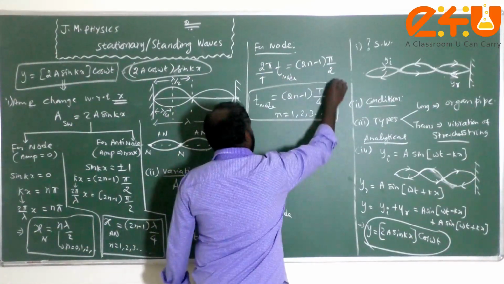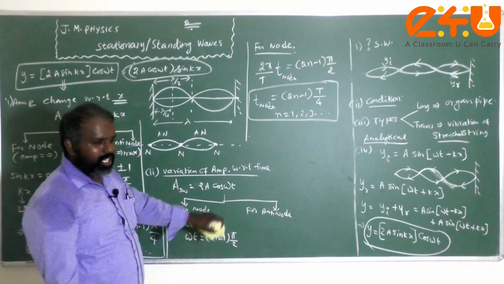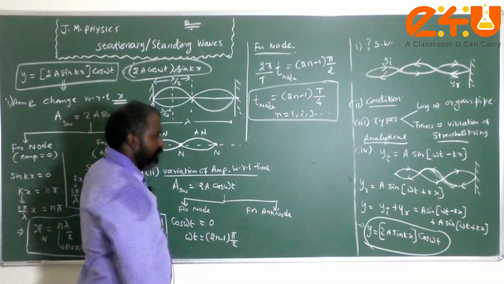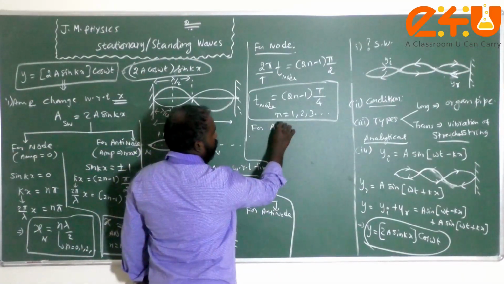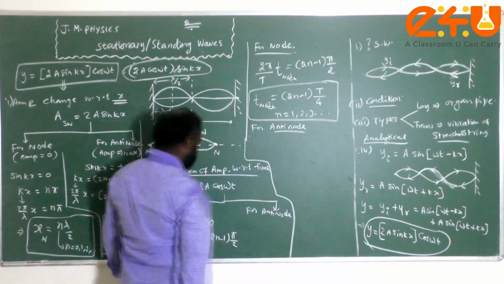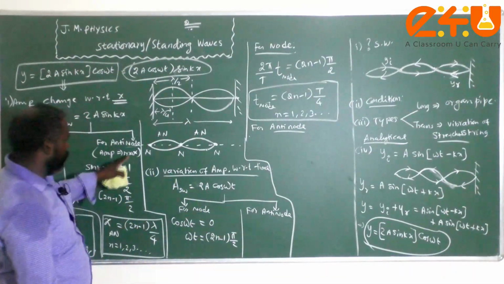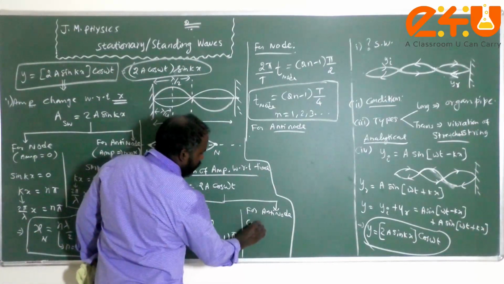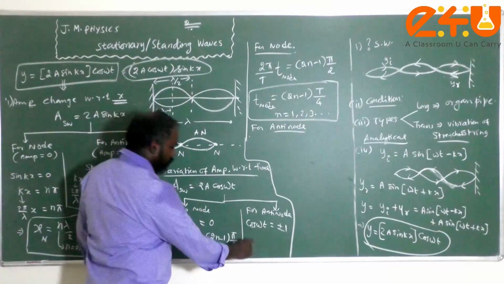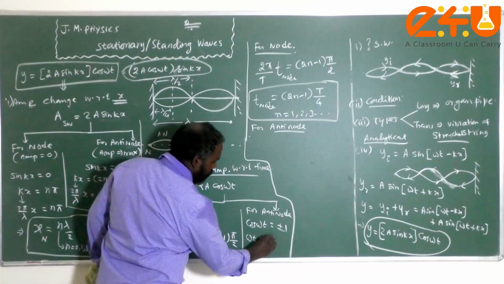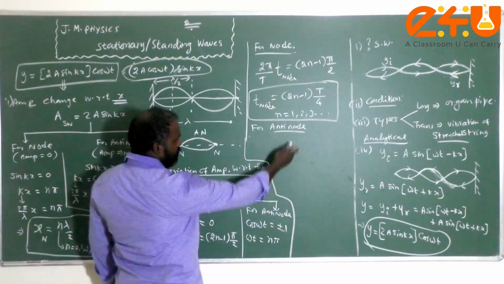So whenever the time is T by 4 or 3T by 4 like that, at that time a node will form in the stationary waves. Similarly for antinode formation, the amplitude will be maximum, as we mentioned. Therefore in this case cos omega t should be maximum, that means plus or minus 1. Therefore omega t is equal to n pi.